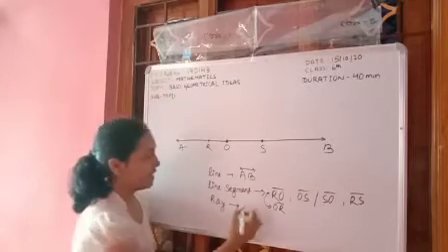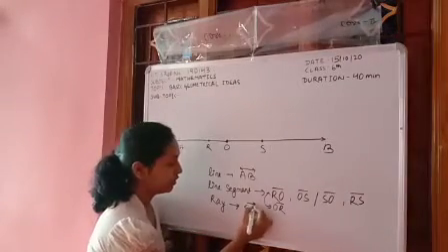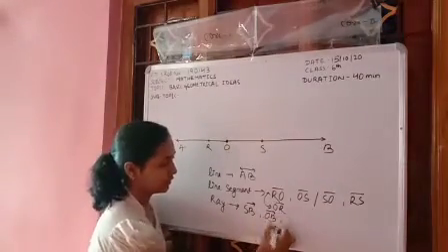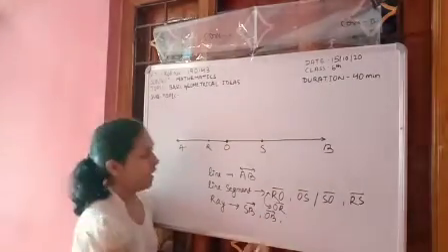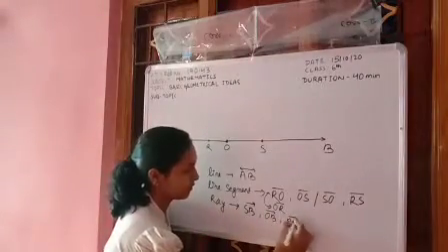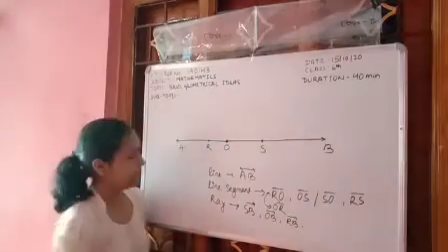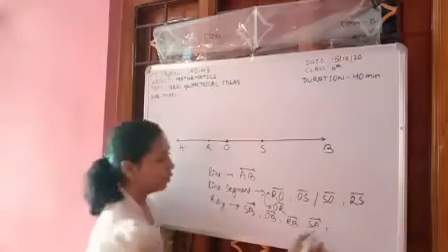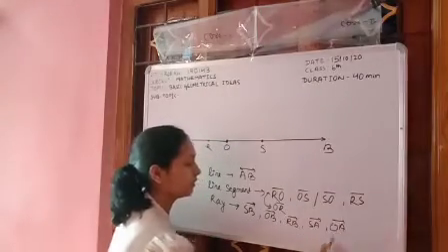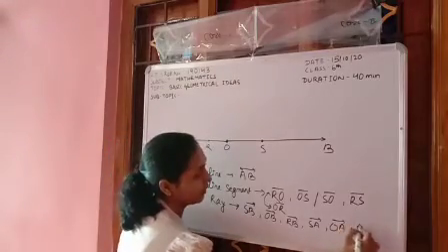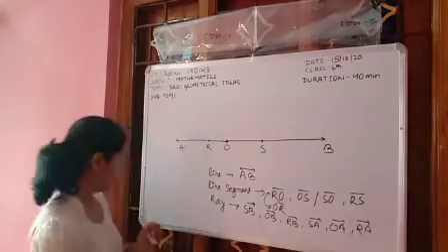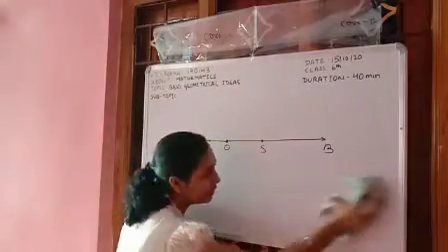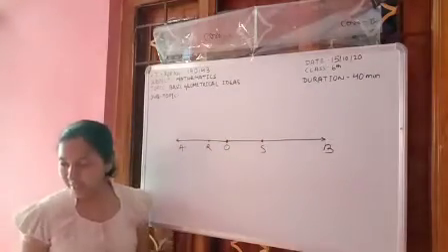SB. Very good. OB. Good. RB. Nice. SA. Good. OA, RA. Good. Then give examples where you see the parallel lines.